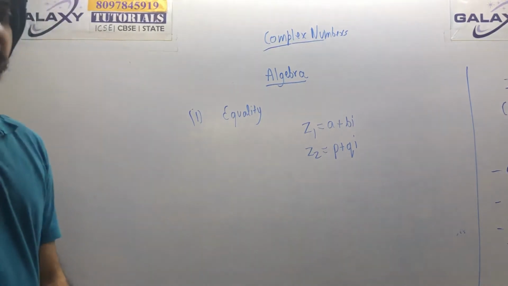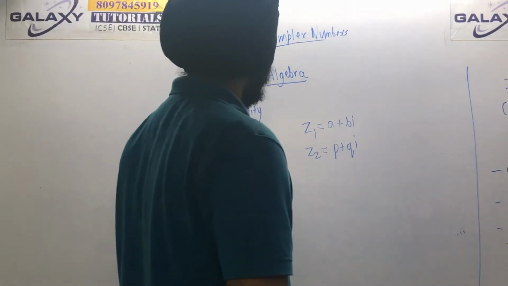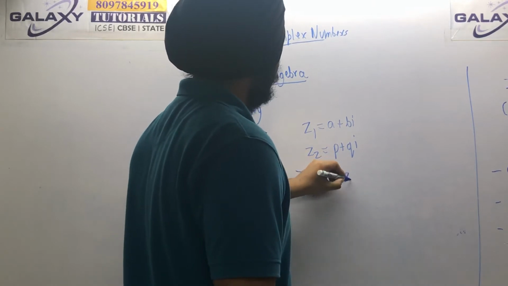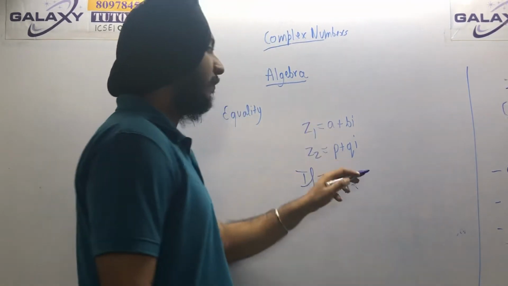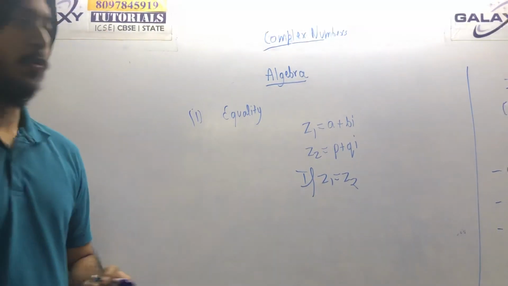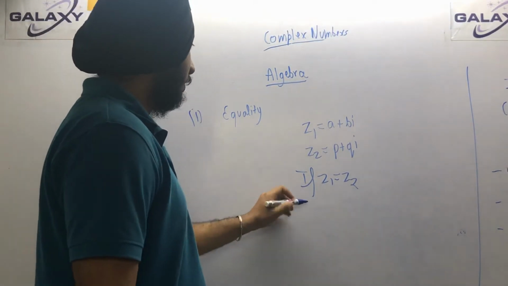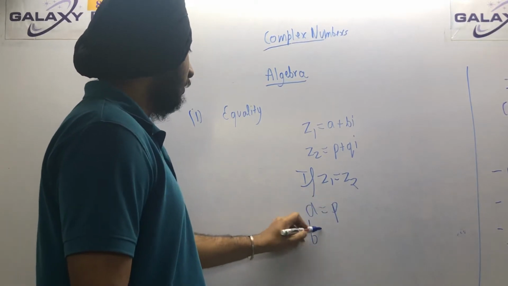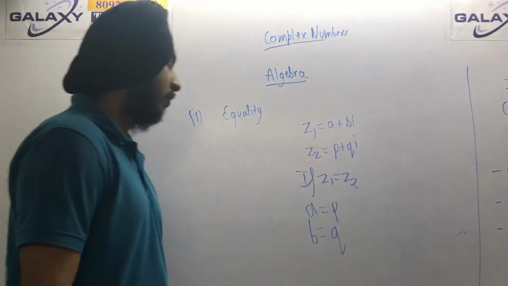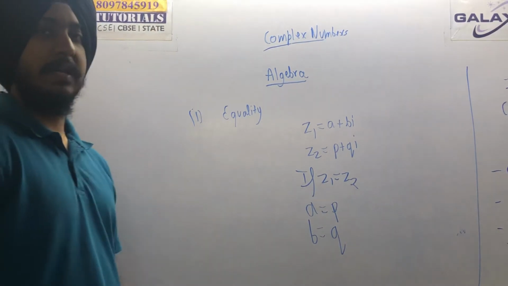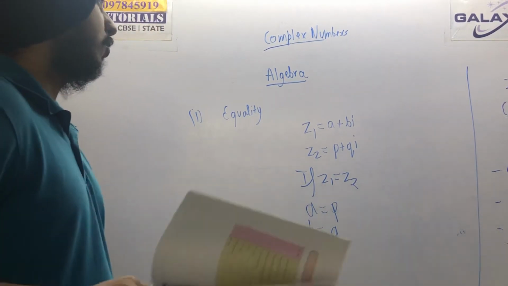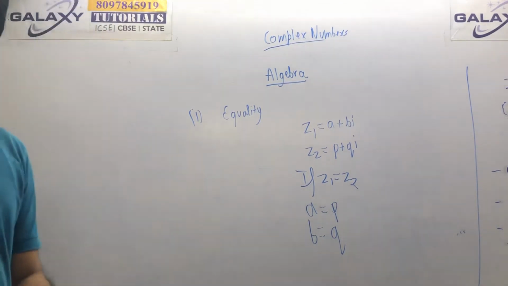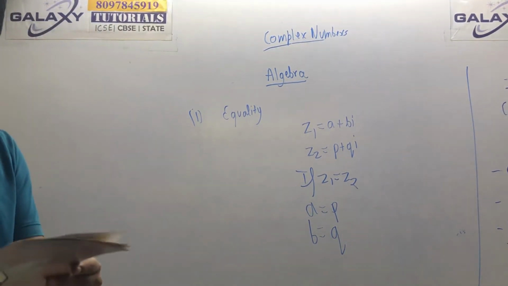If Z1 is equal to Z2, then their real and imaginary parts should be equal. In other words, a should be equal to p and b should be equal to q. Then you can say that both the complex numbers are equal.